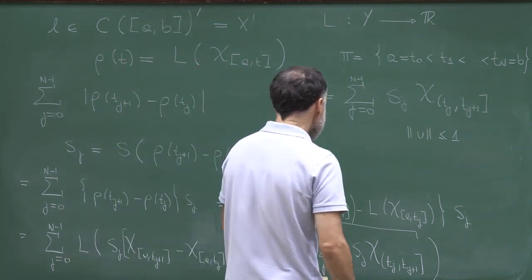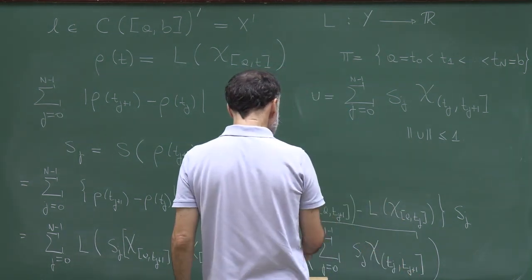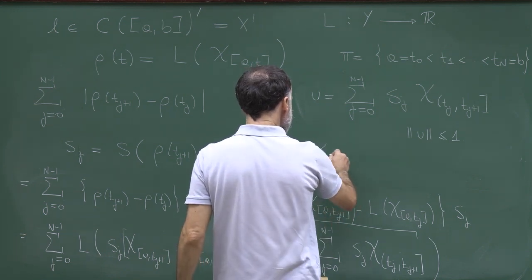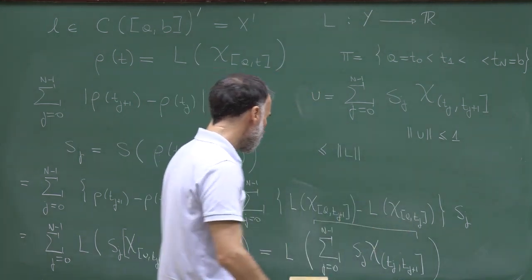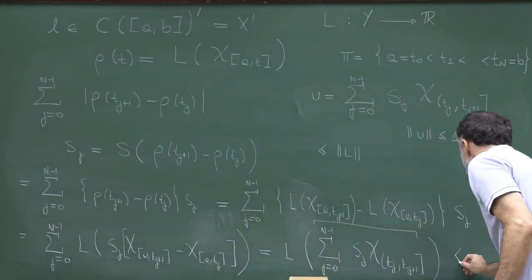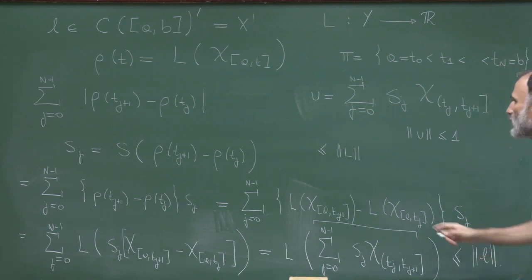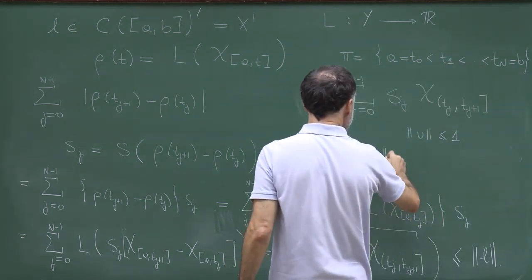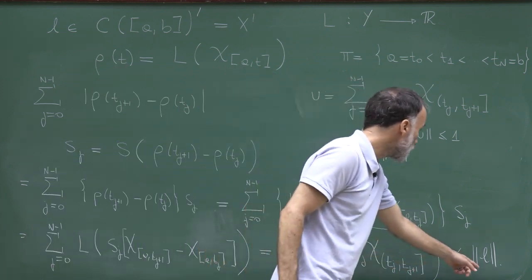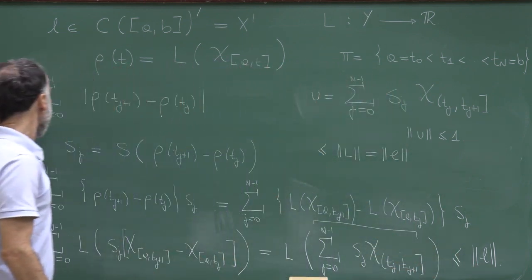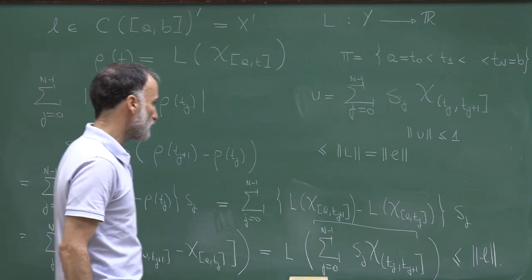And therefore, since L is a bounded linear functional defined on the space of bounded functions, we have that the absolute value of this quantity is bounded by the norm of L times the norm of u, but the norm of u is bounded by 1. So this quantity here is actually bounded by the norm of L, because the norm of capital L, we have seen, is equal to the norm of L. So I obtained a bound which doesn't depend on the partition and which bounds the variation of rho along a finite partition of the interval AB.